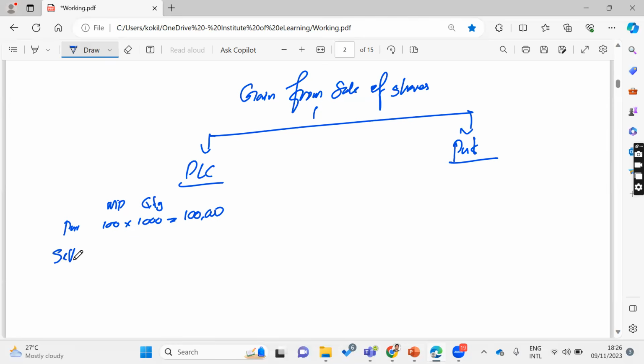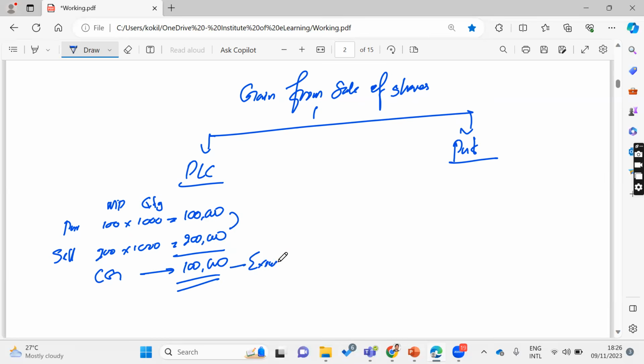Then you are selling this. Market price now is 200, and the quantity is 1,000. You are selling, and your gain would be how much? Selling price minus cost, your gain would be 100,000. This is capital gain. Then this gain is not subject to capital gain tax. This is exempt, since it is PLC, listed shares, right?